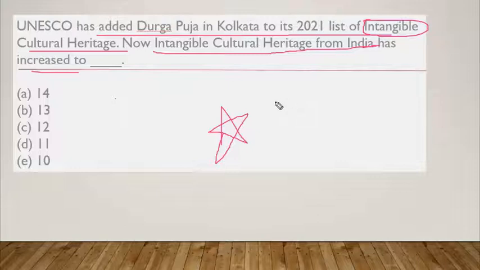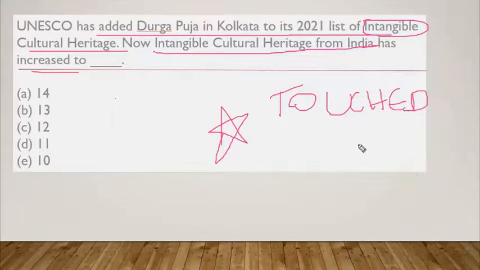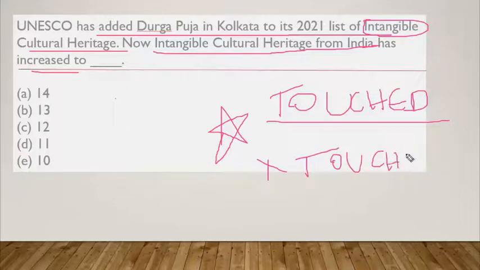Tangible means which can be touched or felt. The basic meaning for tangible is touched. You can touch your books, your mobile, your pen. These things can be touched, but there are some things that cannot be touched. They can be just felt, experienced or seen.